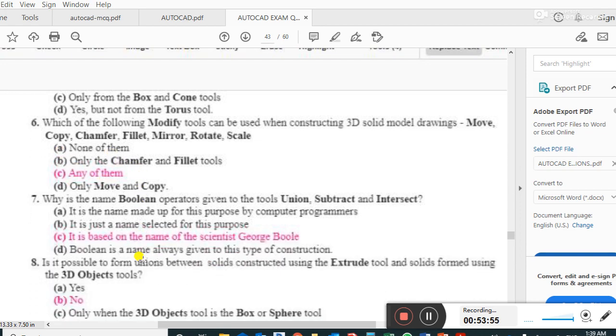Right answer. Why is the name Boolean operators given to the tools union, subtract and intersect? Right answer is that it is based on the name of the scientist George Boole. Is it possible to form a union between solids constructed using the extrude tool and solids formed using the 3D object tool? The answer is no.